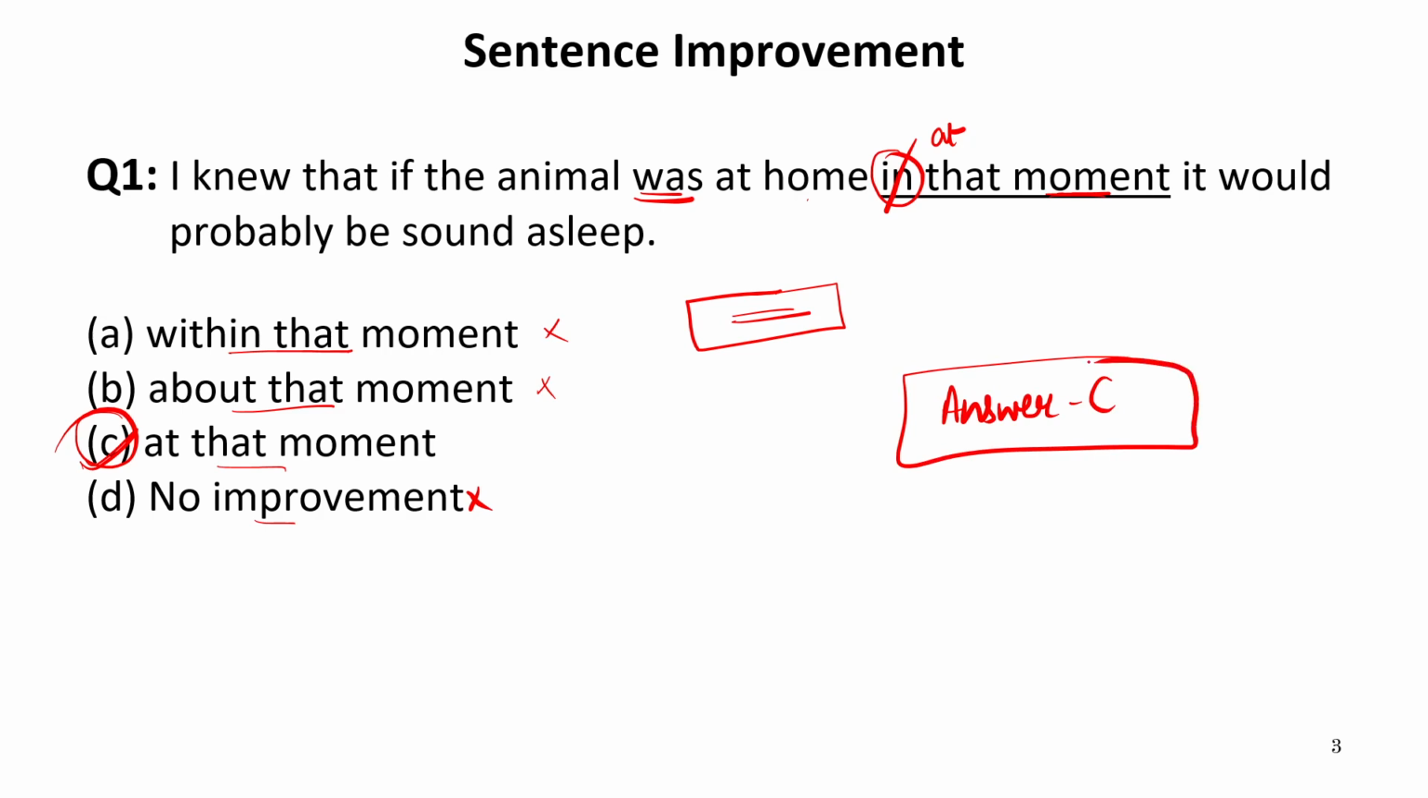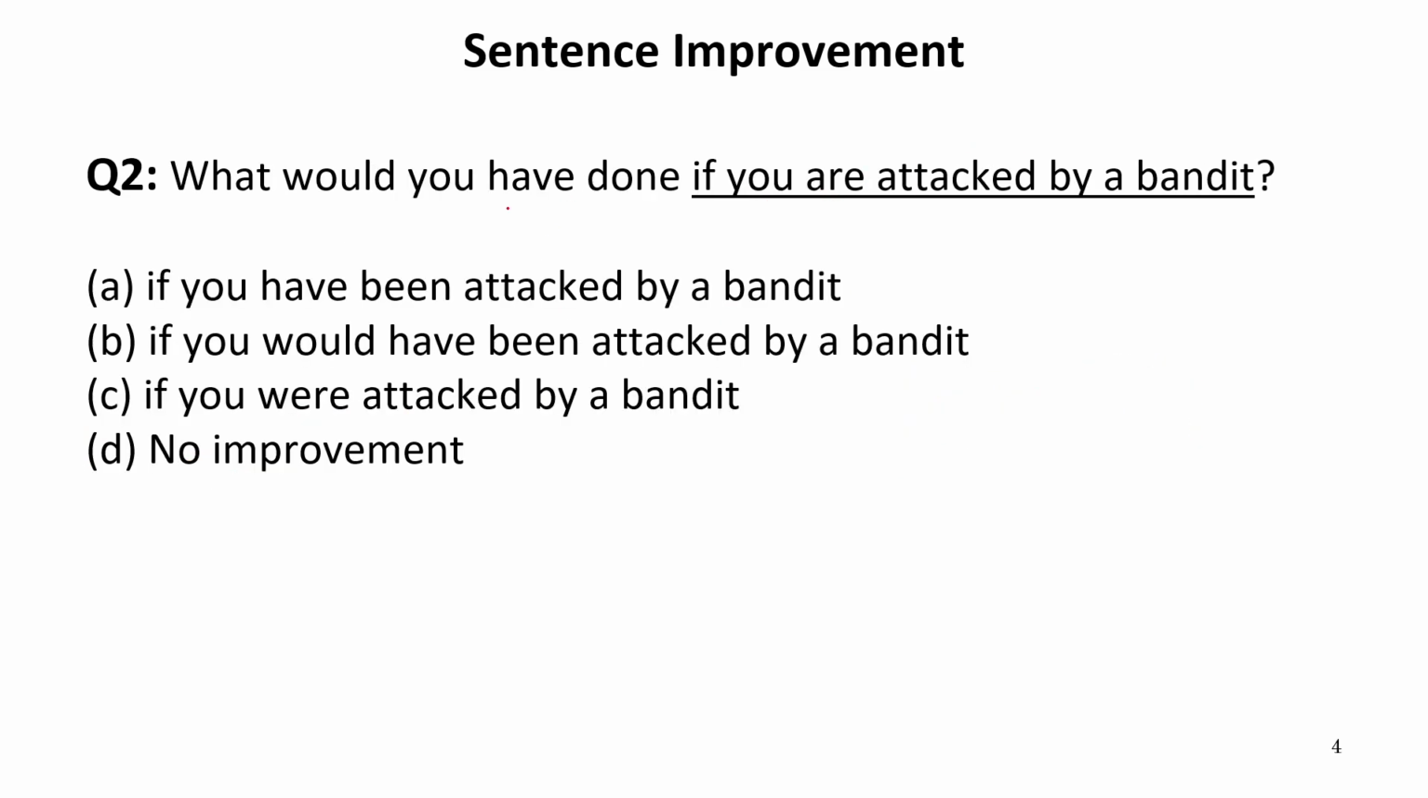Now, let us move to the next one. What would you have done if you are attacked by a bandit? Now, in this sentence, "if you are attacked by a bandit" has been underlined. Now, let us see this particular part which is not underlined: what would you have done?